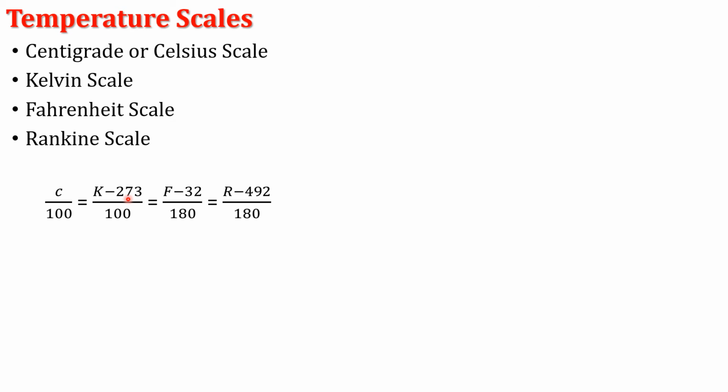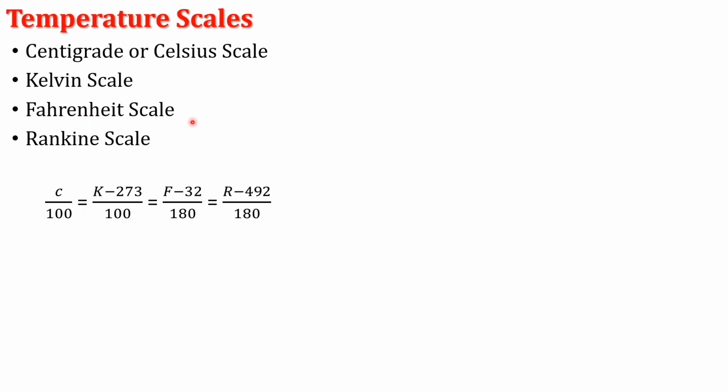What is the temperature in Celsius? 0 degree Celsius is equivalent to 273 degree Kelvin. Hence (K minus 273) divided by 100. This is the relation for the Kelvin scale, equivalent to C by 100.